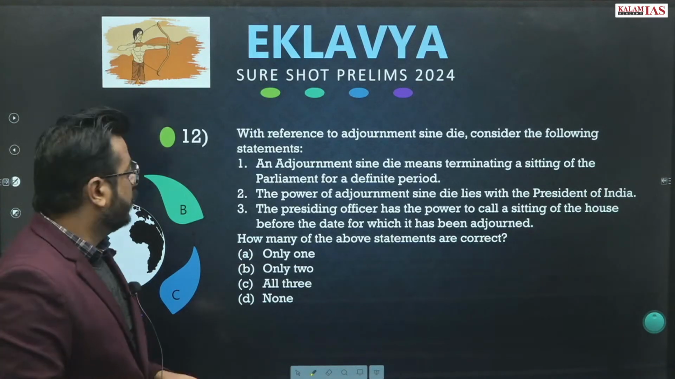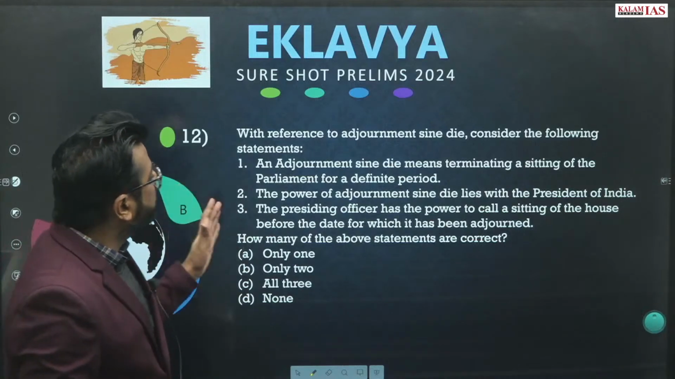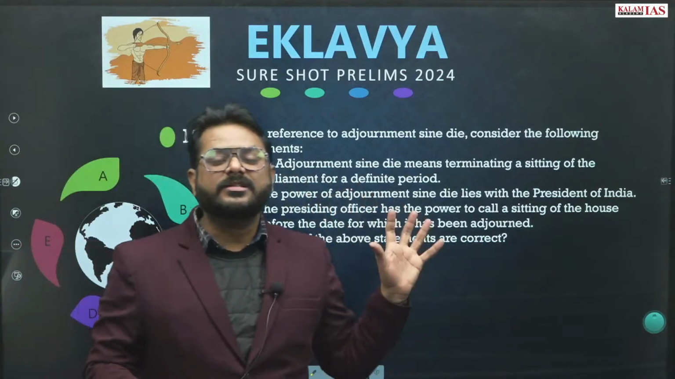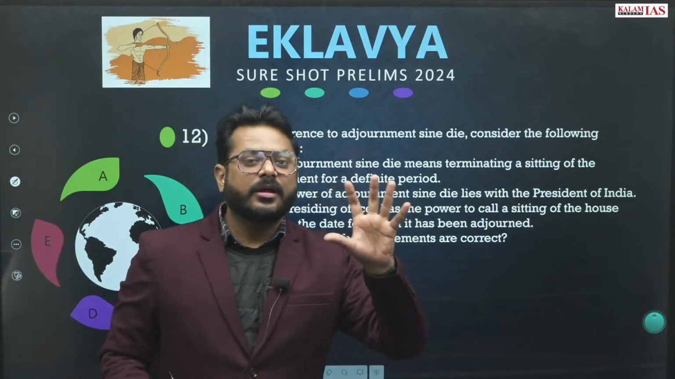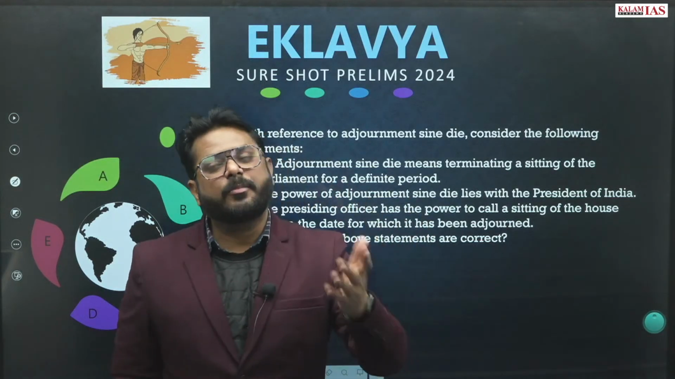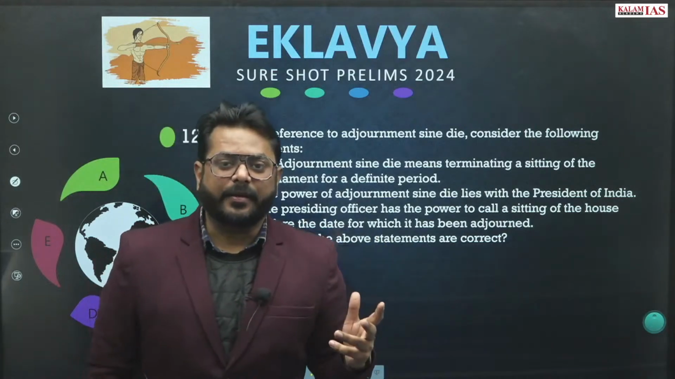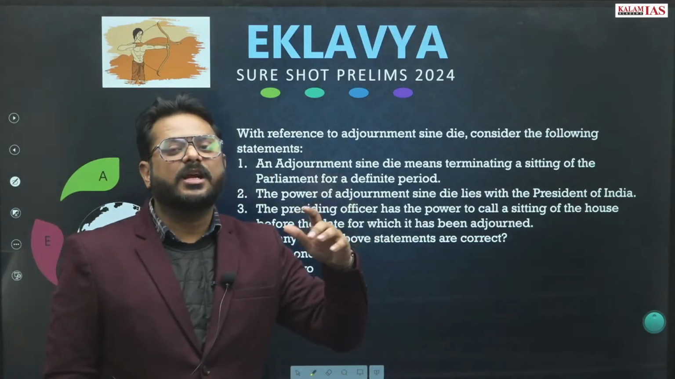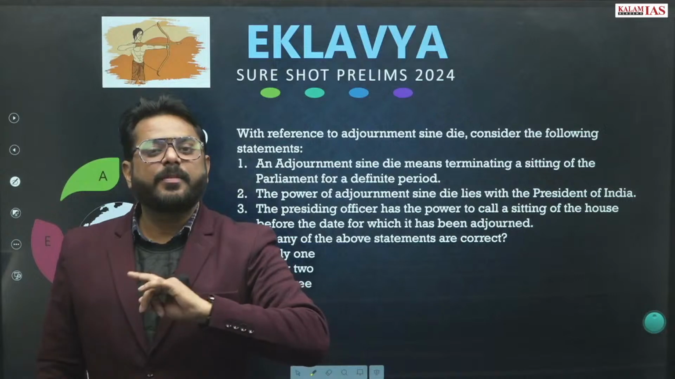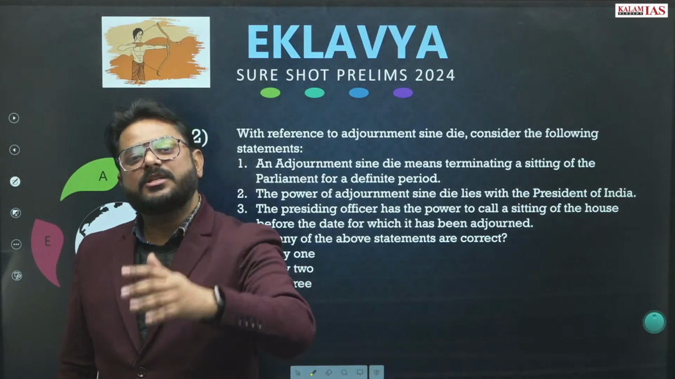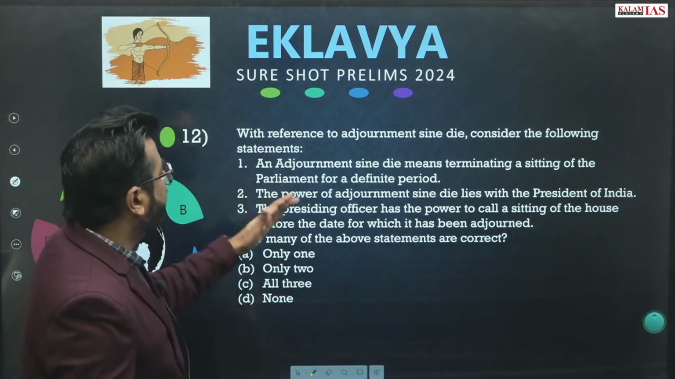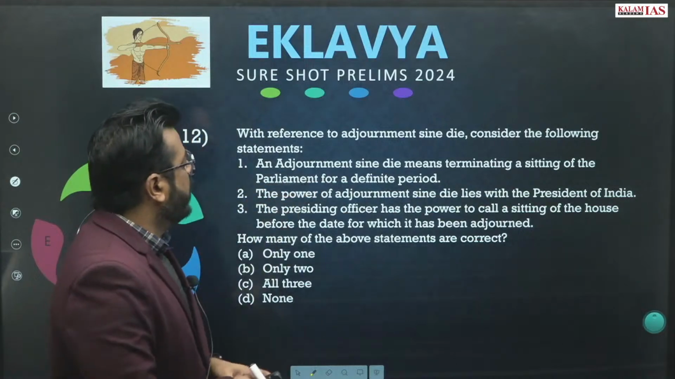Question number 12. With reference to adjournment sine die, consider the following statements. Adjournment sine die is announced by the presiding officer of the house. For the Lok Sabha, it will be the speaker. For the Rajya Sabha, it will be the chairman. Adjournment sine die means the house will remain adjourned till it is summoned again, terminating a sitting of the parliament.